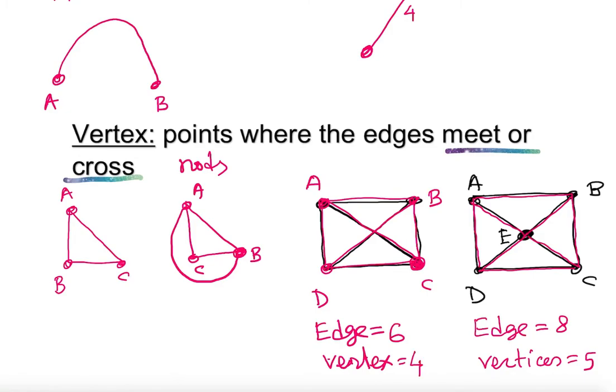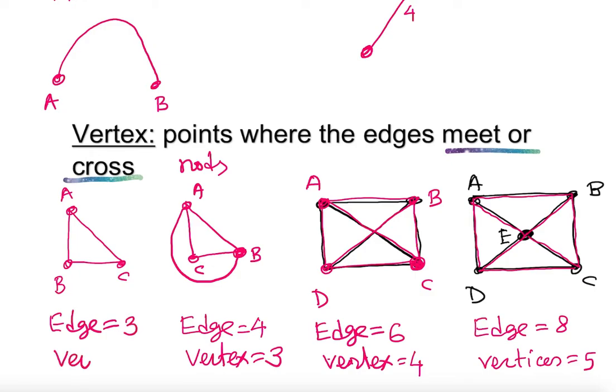Now up here, how many edges? 1, 2, 3, 4 edges. And how many vertices? In this case it is 3. Up here, how many edges? 3 edges. Vertices is also 3, clearly, as you see. So that's how we work it out.